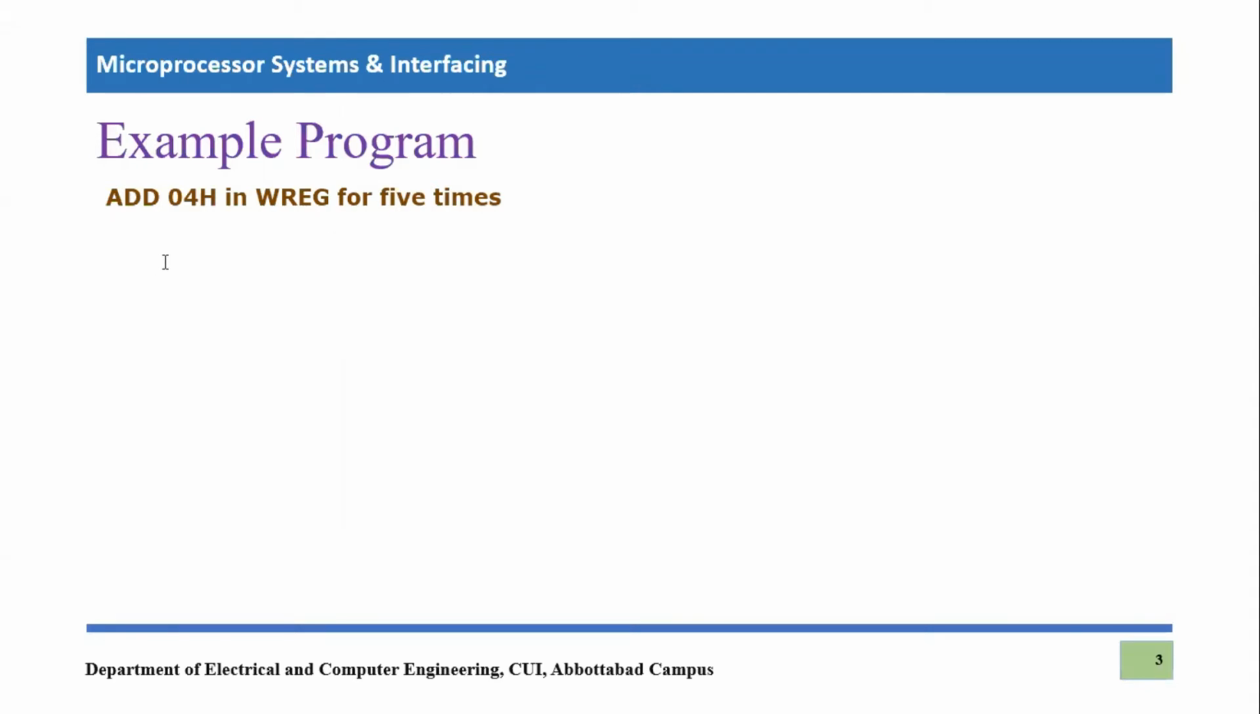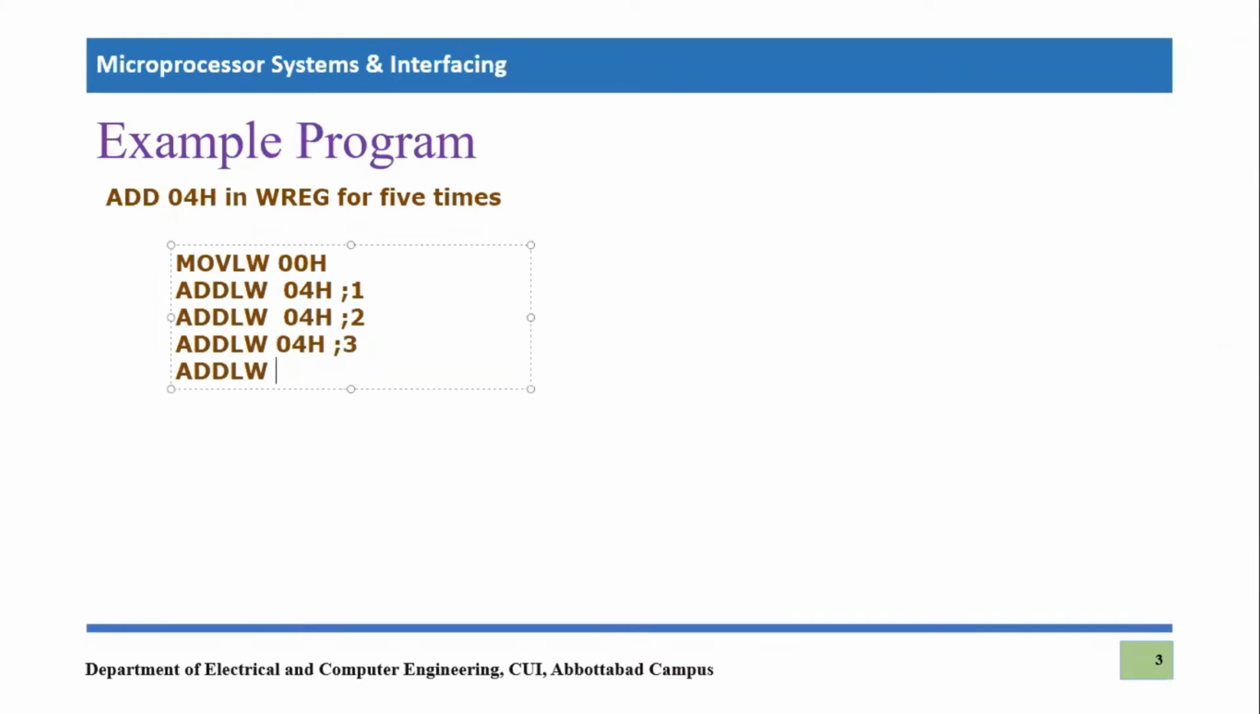Let's say move literal to working 00 hex. It will make the working register empty. Then we can go, add literal to working 04 hex. It is 1 time, right? So let me write 1 in comments. Add literal to working 04 hex is 2 time. Add literal to working 04 hex, 3 time. Add literal to working 04 hex, 4 time. Add literal to working 04 hex is 5 times.